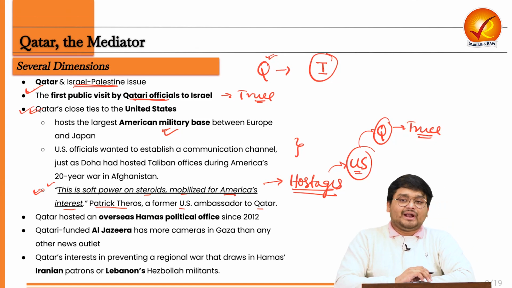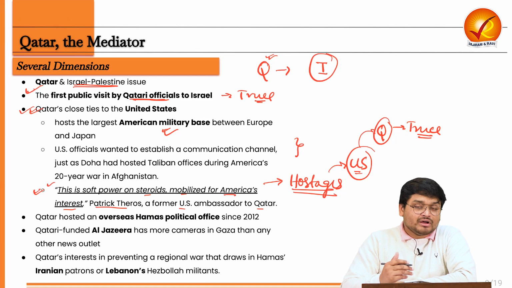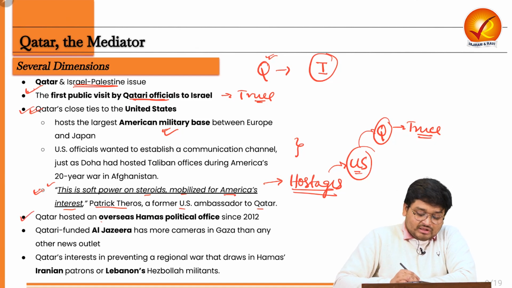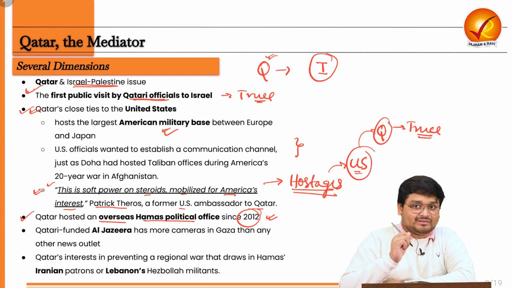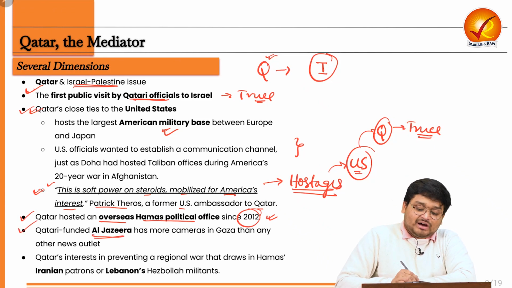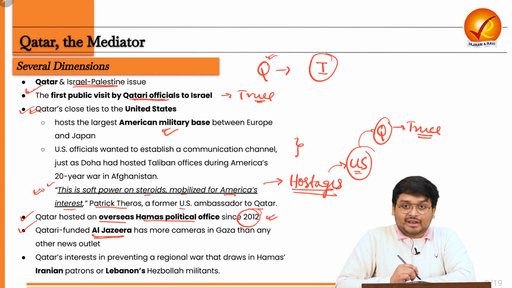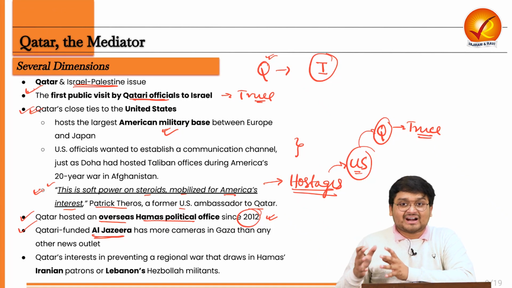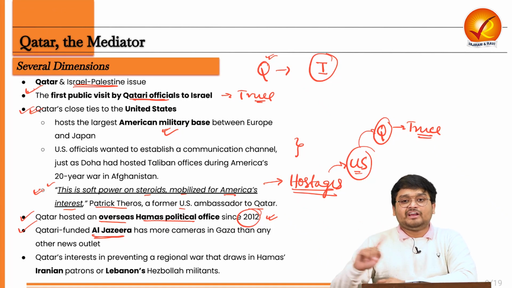But apart from that, we have several other dimensions too. For example, Qatar has hosted the overseas Hamas political office since 2012. So if it is hosting the Hamas office in its capital, Doha, it will have some political clout. Next, Al Jazeera, the Qatari media house, which is a very, very big media house, also has more media presence in Gaza as of now than any other Arabic nation.